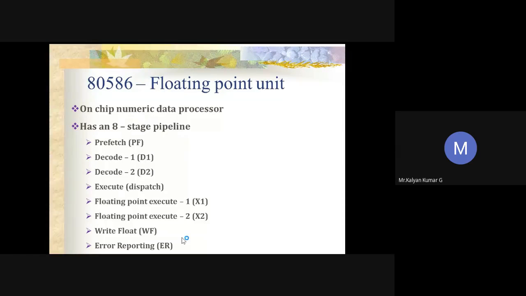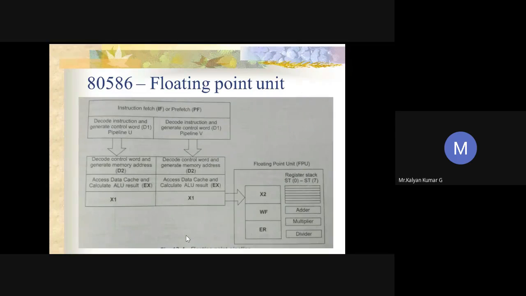We have 8 stages: prefetch, decode 1, decode 2, execute. The first 4 are common, and the last one, write back, is common. Instead of this, here we have 3 new stages: floating point execute 1, floating point execute 2, and write float and error report. So all these stages are new here. There is a diagram. The first 5 stages are already there, and the remaining 3 stages are new, which are included in this floating point unit. Now we'll see the function of the stages.